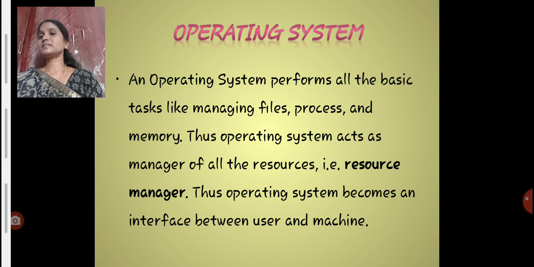The operating system performs all the basic tasks like managing files, processes, and memory. We know pretty well that the operating system acts as a resource manager and it also plays the role of an interface between the user of the computer and the hardware. That is how it gels the computer system, hardware, and the user of the hardware. So the operating system finally becomes an interface between the user and the machine.